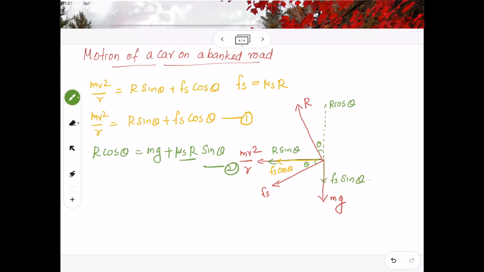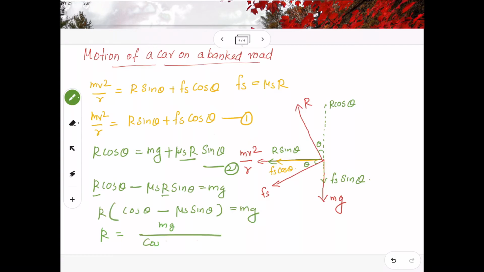Now from equation number 2, I am just going to isolate R. So R cos theta minus mu s R sin theta equal to mg. Nothing, it is the equation number 2. So let me take this R outside. So R times cos theta minus mu s sin theta equal to mg, that is R equal to mg divided by cos theta minus mu s sin theta. Let it be equation number 3.